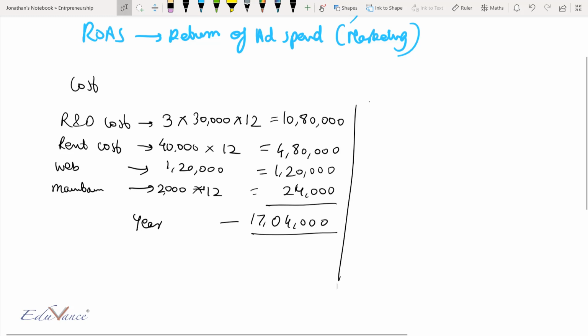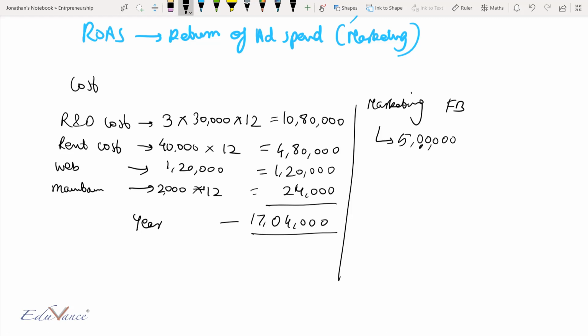Now let us say you did a marketing campaign on Facebook and you spent 5 lakh rupees on marketing with an ROAS, or return on ad spend, of 2. So your total income would be approximately 10 lakh rupees.